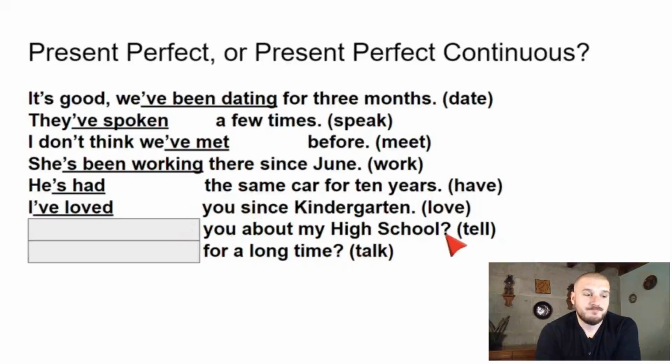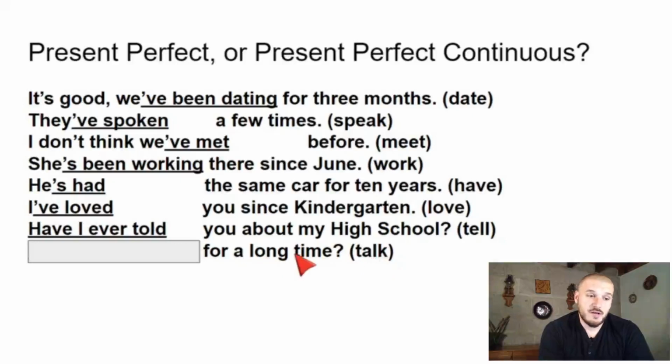"This is a question. You about my high school." Tell. Okay, so tell, contar, is dynamic, but I think we're talking about experiences here, aren't we? Te he contado or te he estado contando? I think it's going to be te he contado, right? Have I told you, or have I ever, alguna vez, have I ever told you about my high school? And then "for a long time," talk is a dynamic verb. A long time is a duration, so I think this is going to be continuous. I'm not sure exactly what the context is.